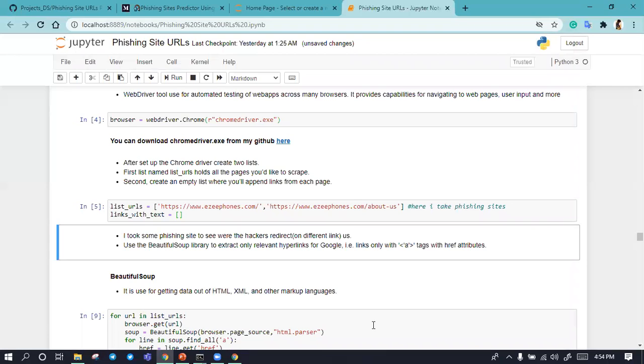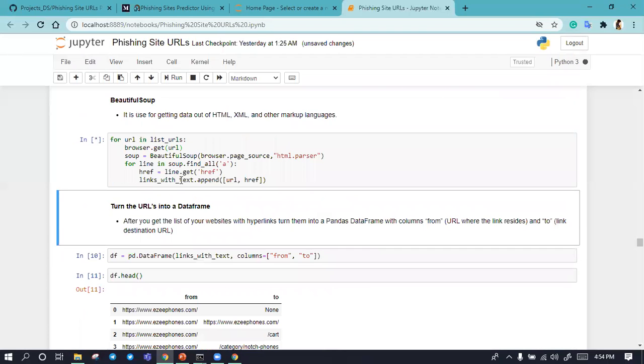After passing the phishing links, we will use Beautiful Soup. What is Beautiful Soup doing here? Beautiful Soup will gather all the HTML code from the page source. Here we can see it automatically gets this link.